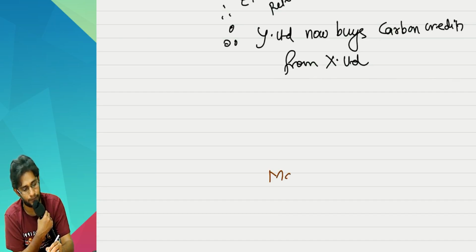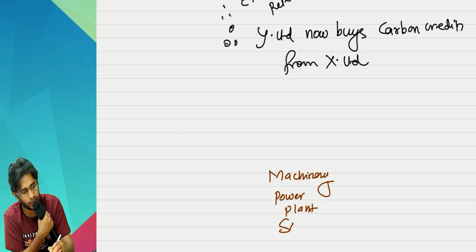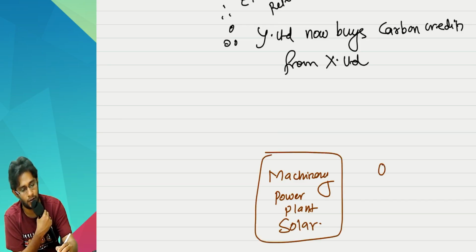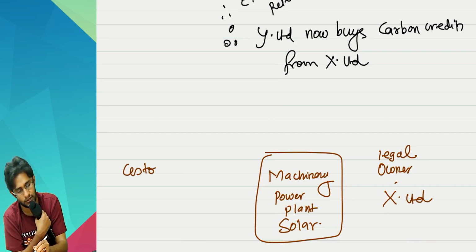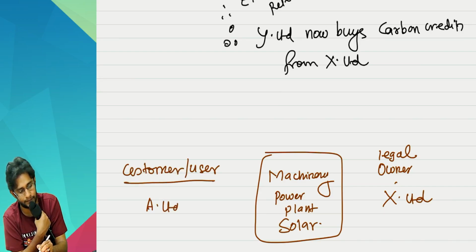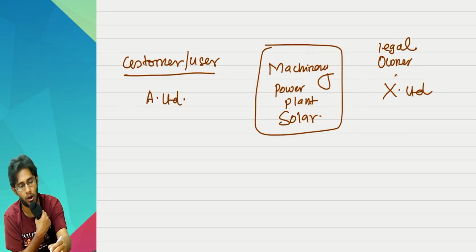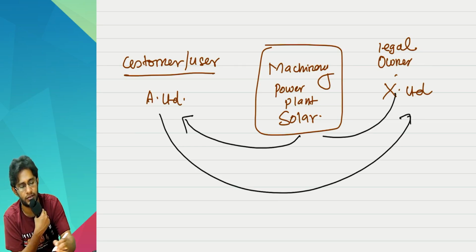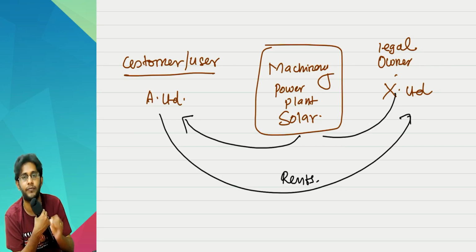Suppose there is a machinery. This is a power plant, not machinery. Imagine it's a power plant. That too, it is solar in nature, a solar power plant. Legal owner is X Limited. Customer and user is A Limited. So this fellow gave this machinery to him. This fellow pays him lease rents every year.